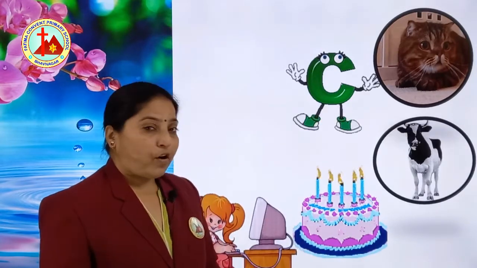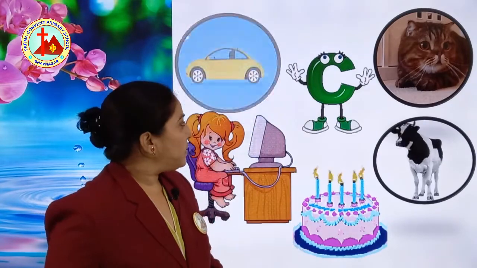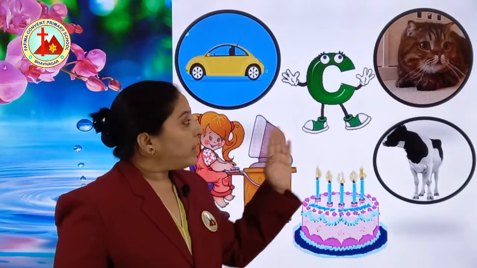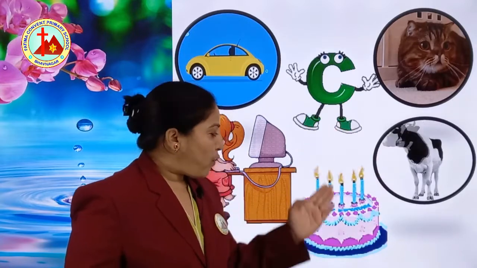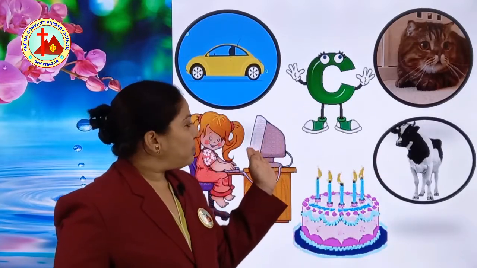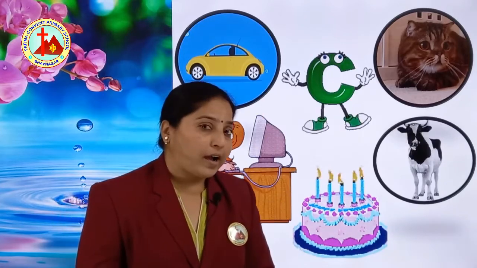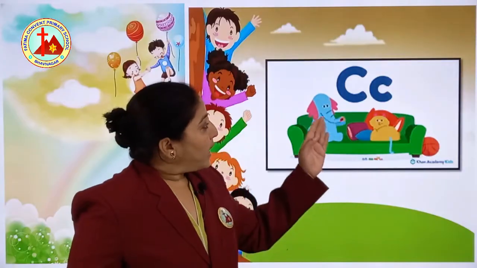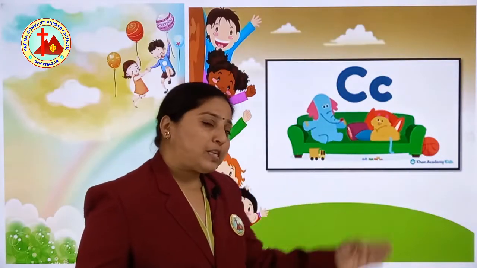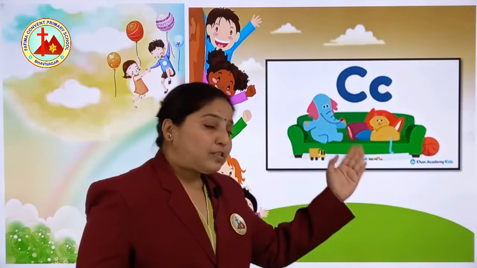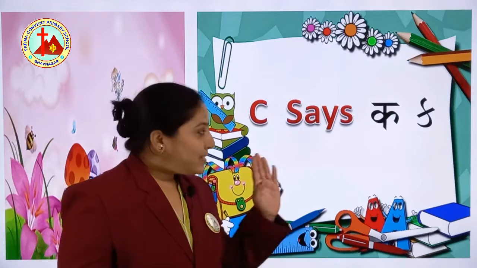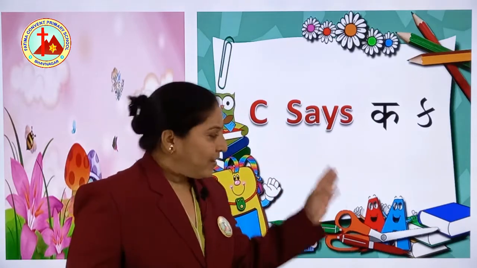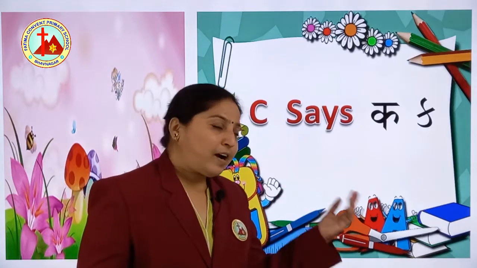Now C for computer and C for car. Capital C, small c. What is the sound of C? C says ka.